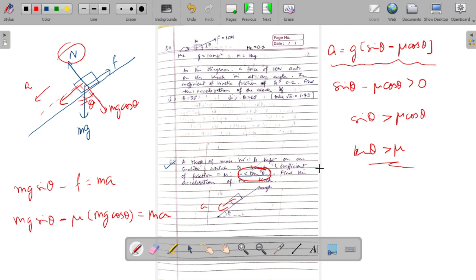So this is what we have learned in this particular video, that is how to apply the force of friction in different cases, what assumptions are to be taken, and when they are to be taken, and how to draw the free body diagrams of the blocks on which different forces are acting.